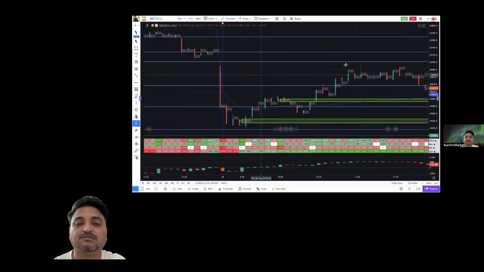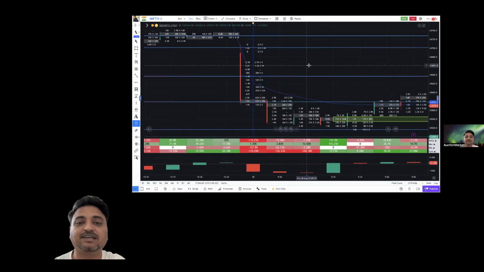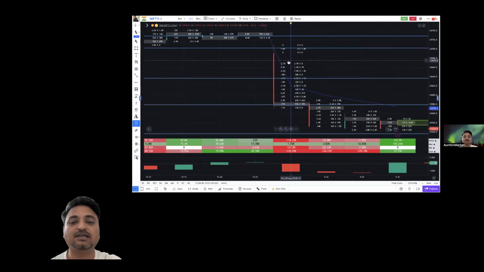So we'll start with the first candle, 9:15. Let us understand what exactly happened in the 9:15 candle. As I always tell you guys, ignore the first candle. You can see